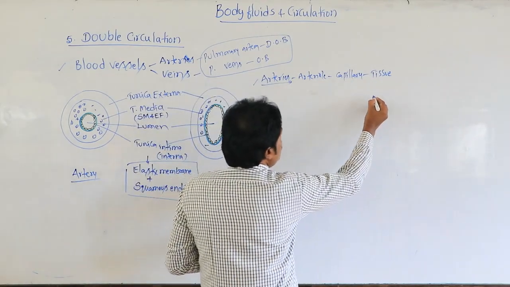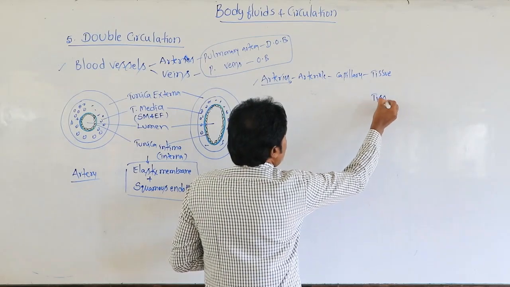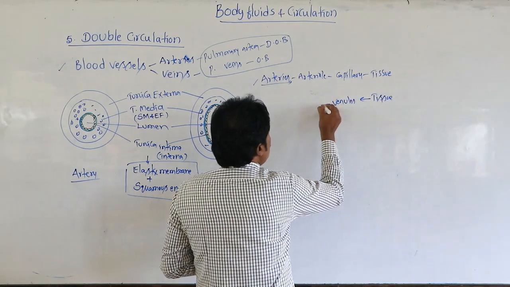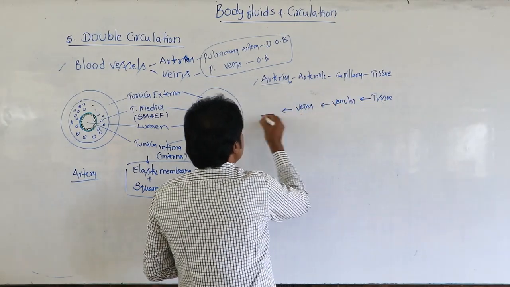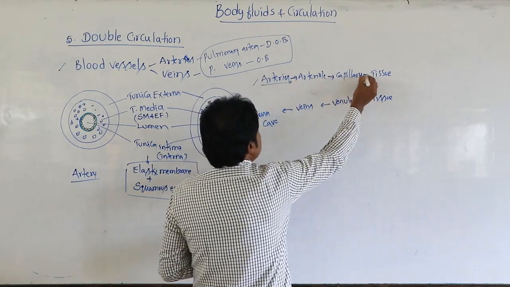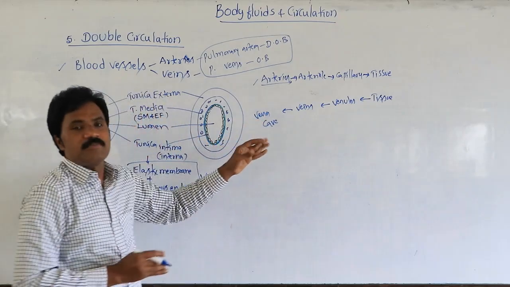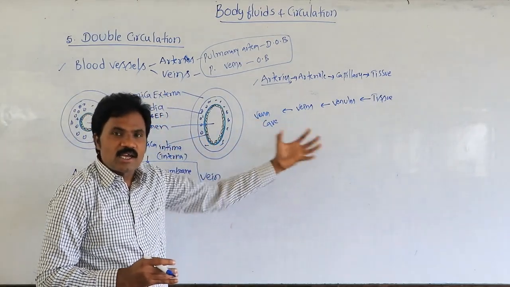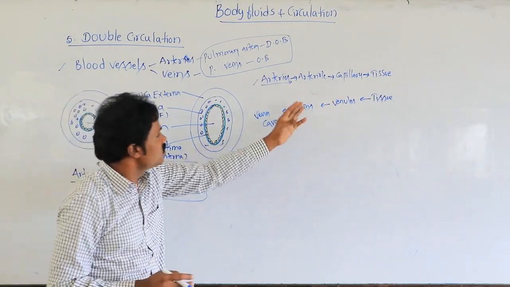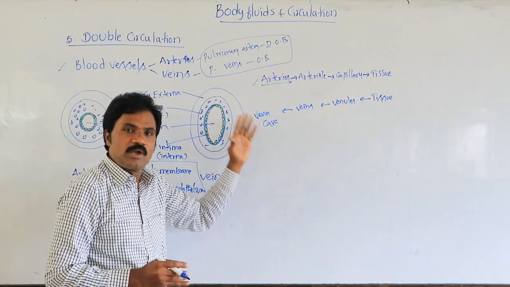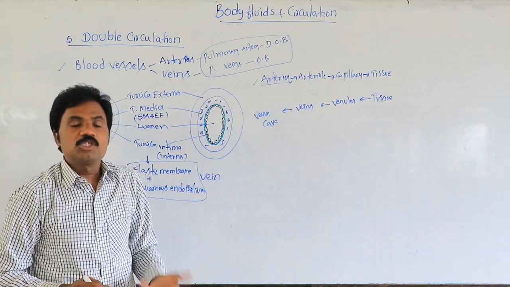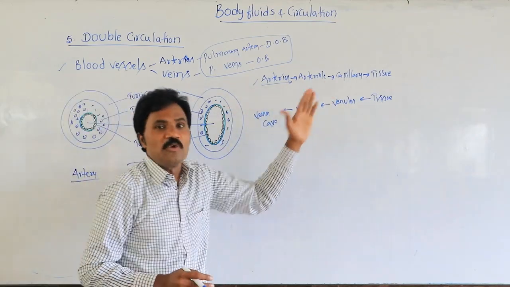Then the veins move from the tissues to the venules, to the veins, to the vena cava. It is a collecting system. Veins collect from the tissues through the venules, which are connected to the capillaries, then the largest vein, which we call the vena cava. The largest artery is the systemic aorta. Like this, it keeps moving.